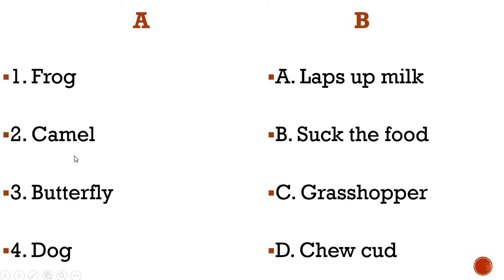So I hope that those who are writing the questions have written column A: frog, camel, butterfly and dog. Here are the options: laps up milk, suck the food, grasshopper, chew cud. So please try to match the answers. Where will you match the frog? Can you match it up with lap up the milk, suck the food, grasshopper, chew cud?